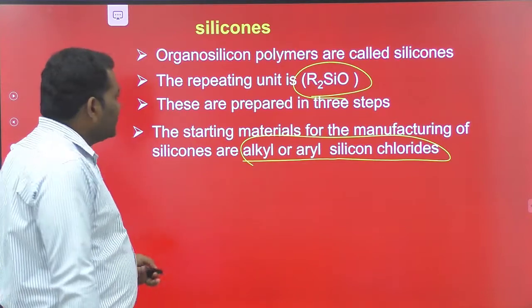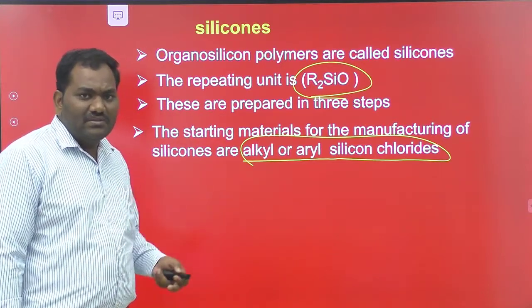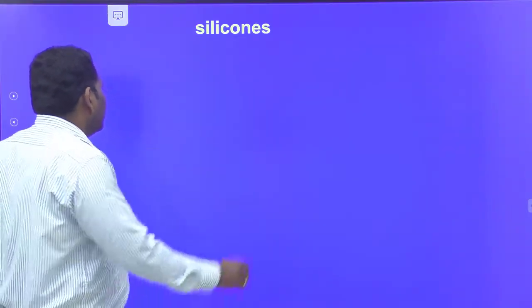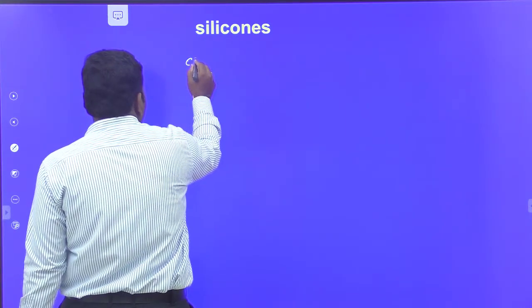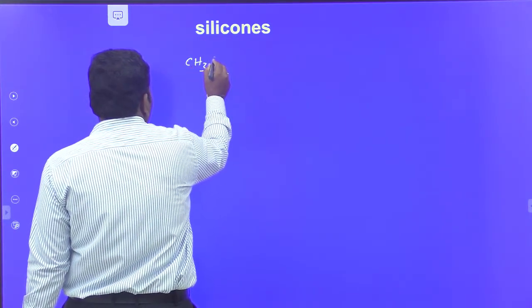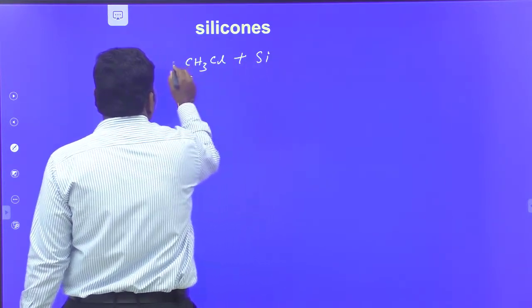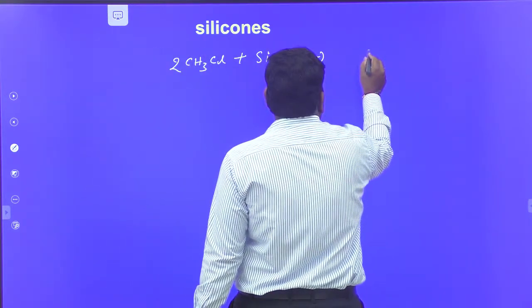Let's discuss what reactions are involved in the preparation of these silicones. Here first, alkyl halides or aryl halides react with silicon to give alkyl silicon chlorides.